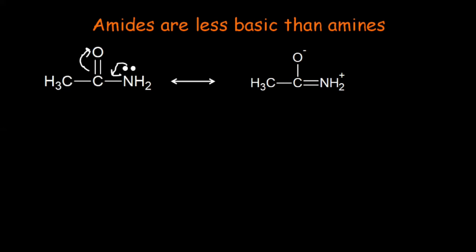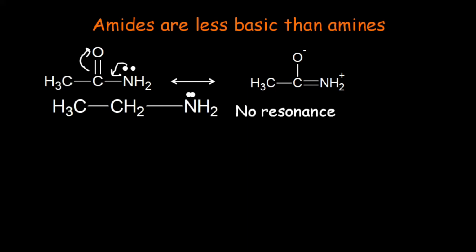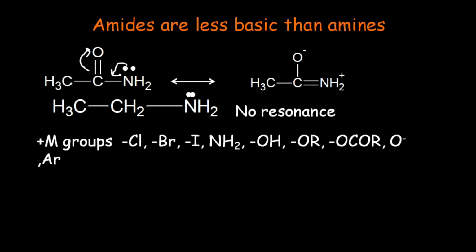Now, amides are involved in the resonance, they are not prone to accept a proton readily. While in the case of amines, where there is no resonance, the lone pair is easily available to accept the proton, which increases the basic strength of amines. So this is the reason that amides are less basic than the amines. As amino group is donating the electronic density to this system, it is regarded as the electron donating group, which is represented by plus M.